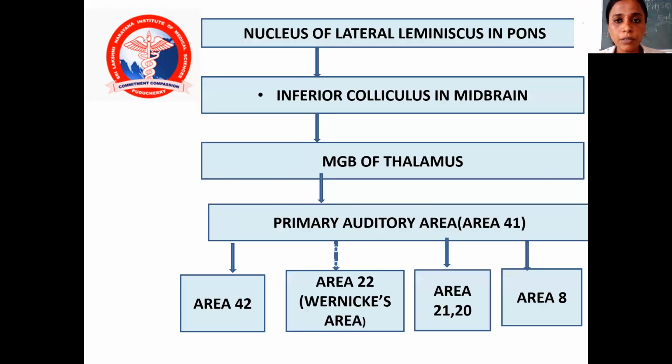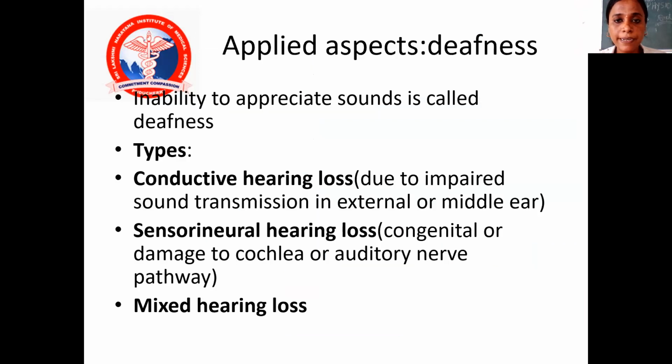From the nucleus of the lateral lemniscus in the pons, it goes to the inferior colliculi in the midbrain, and then to the medial geniculate body of the thalamus, to the primary auditory area, area number 41. And then towards area 42, area number 22, this is the larynx area. From there it goes to areas 21, 22, 20, and then also to area number 8.